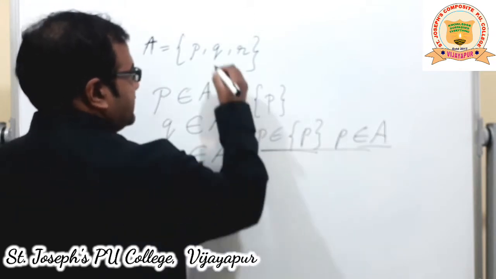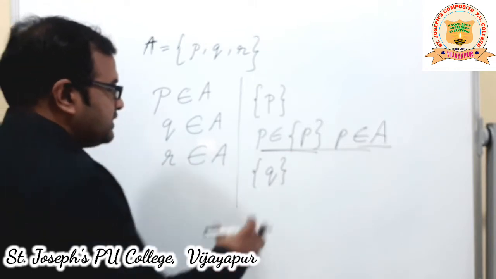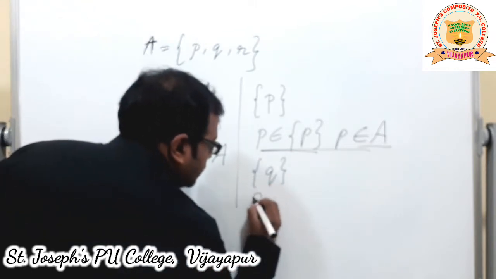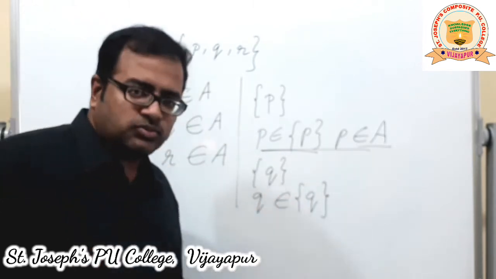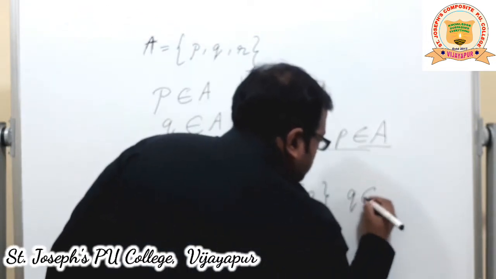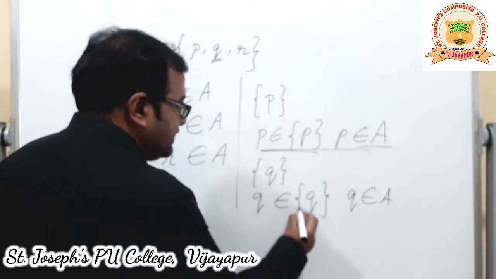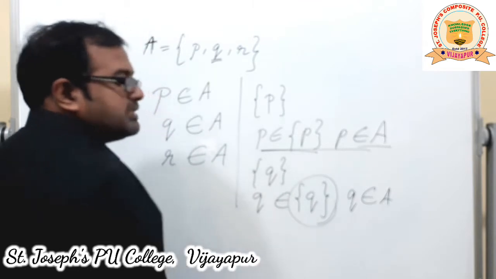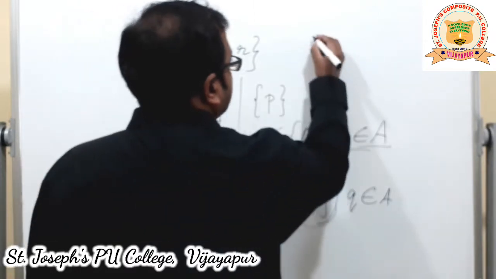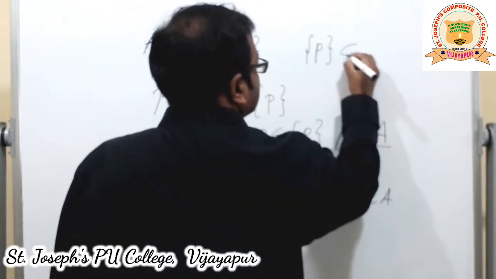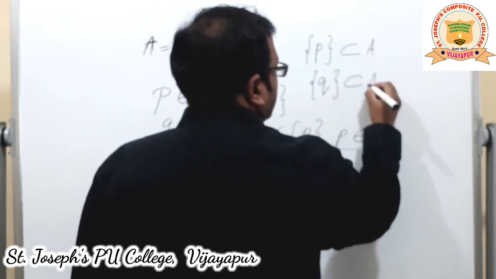See, one more example, let us take Q. Consider a set of Q. So, this is a set containing the element Q. Q belongs to this small set, correct? The same Q also belongs to A. So, again by definition we can say that the set which contains Q is a subset of A. So, these two sets are subsets. We can write it as set of P is a subset of A. Similarly, set of Q is also a subset of A.